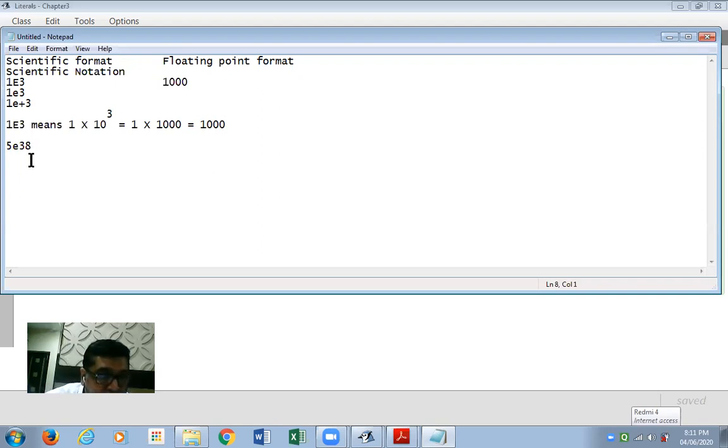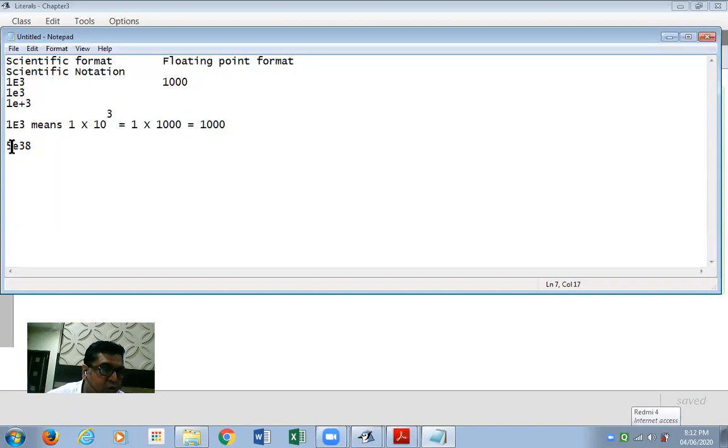Before we understand what this means and what kind of number it is, I'd like to draw your attention to the earlier example. 1E3 means 1 into 10 raised to 3. Now just look at 10 raised to 3, which as you know is 10 into 10 into 10, which works out to 1000. So 10 raised to 3 is 1000, and 1000 has the digit 1 and after that 3 zeros. 10 raised to 3 is 1 with 3 zeros after it.